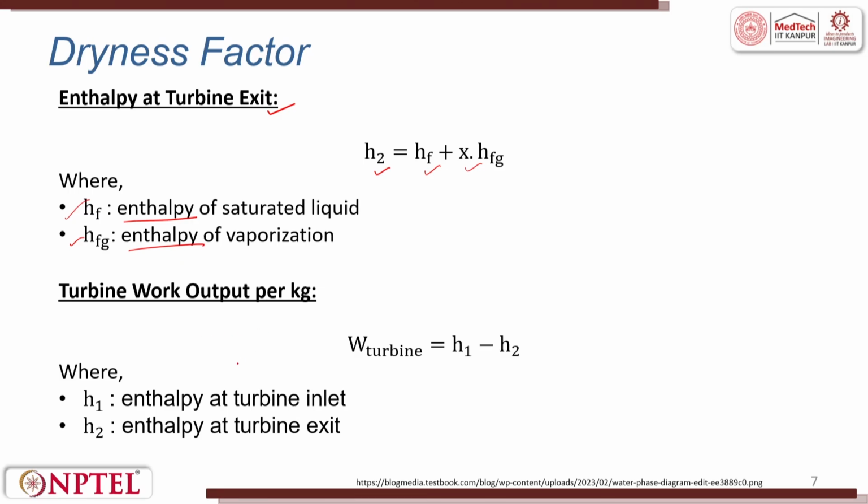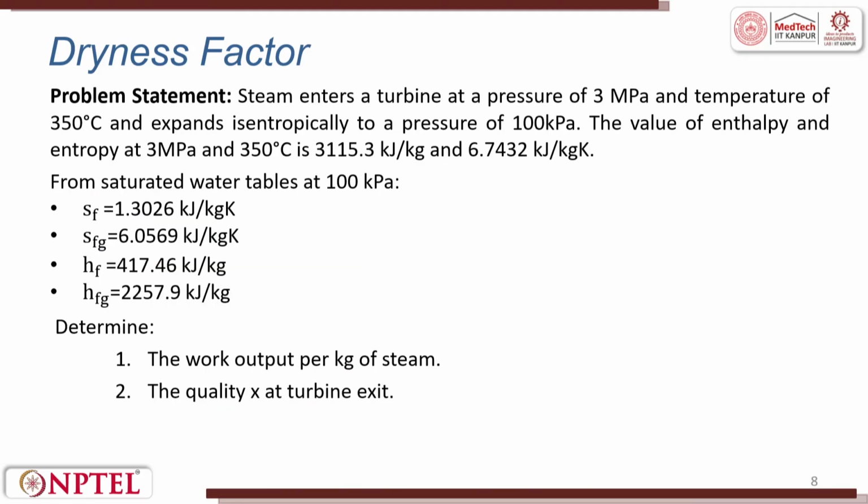Turbine work output per kg, that is the work done by the turbine, is the difference of H1 and H2, that is H1 minus H2, where H1 is enthalpy at turbine inlet, H2 is enthalpy at turbine exit. So using these relations, let me try to see a problem statement. Steam enters a turbine at a pressure of 3 megapascal and temperature of 350 degrees centigrade, expands isentropically to a pressure of 100 kilopascal.